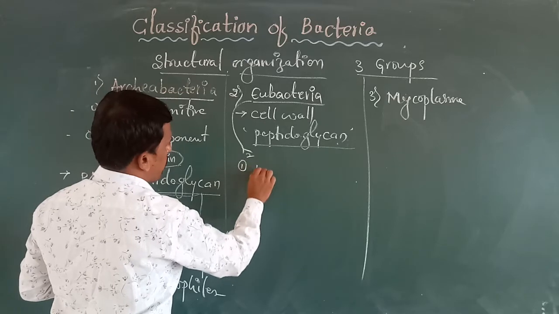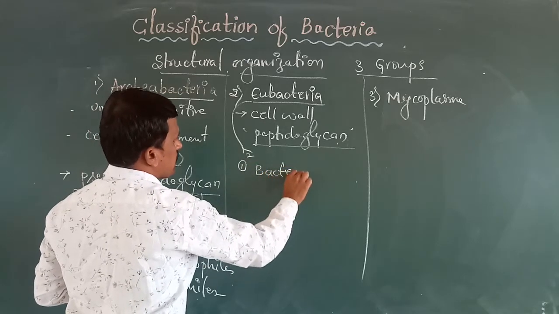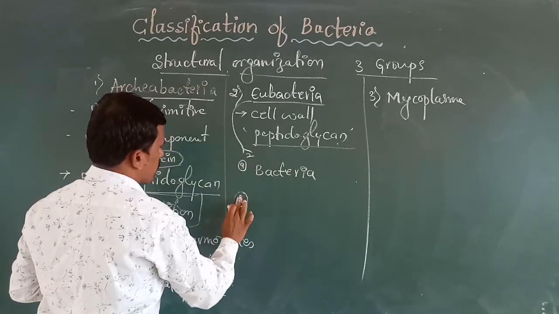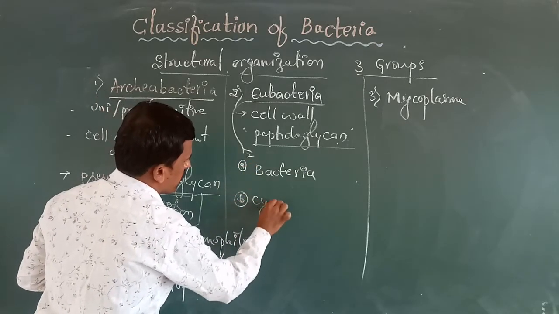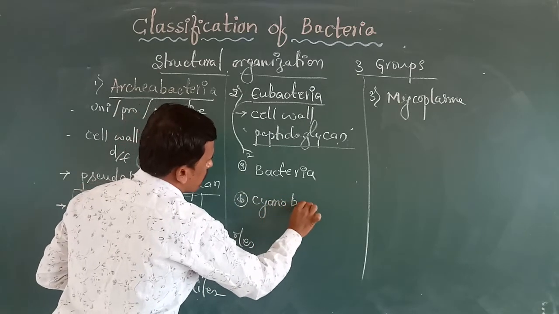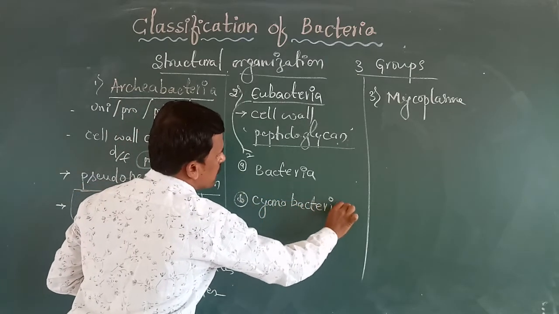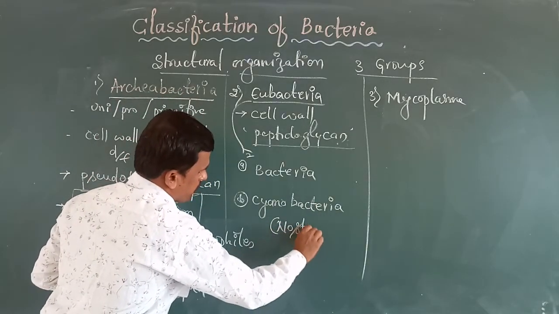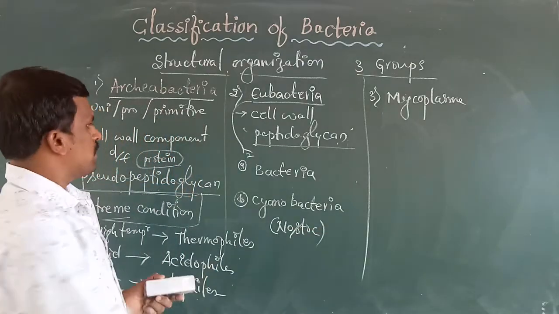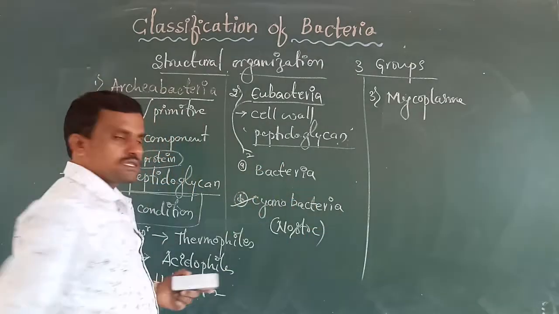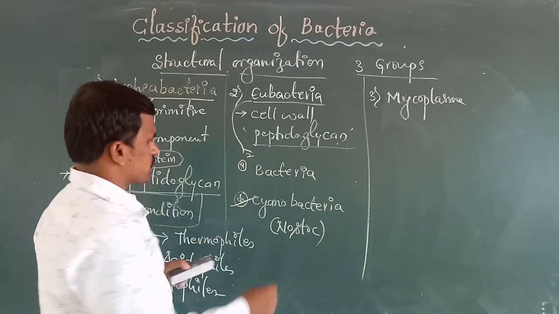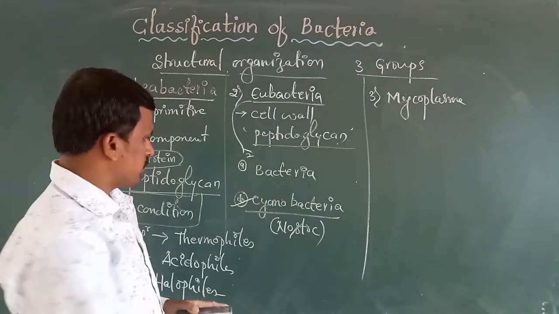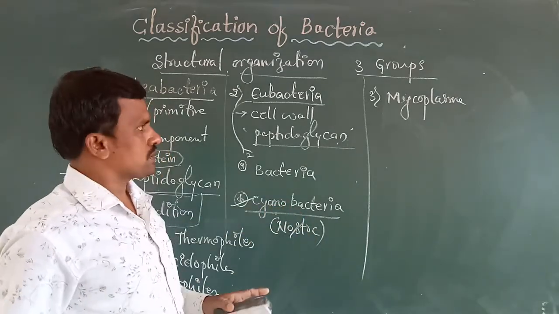One is the bacteria and another one is the cyanobacteria. This cyanobacteria is also called nostoc. Next class we will discuss the structure of the cyanobacteria with the labeled diagram, important for 2 more questions.